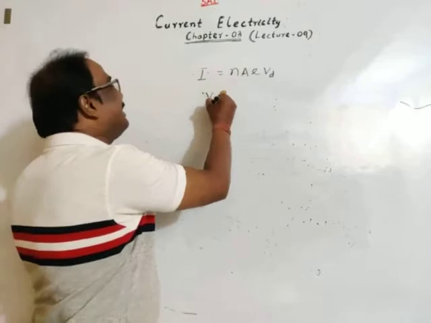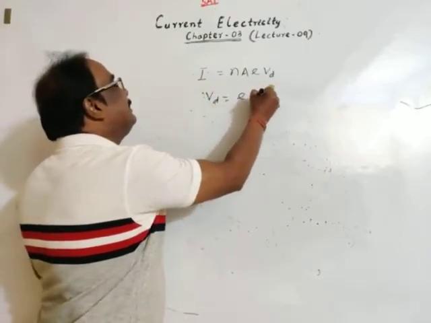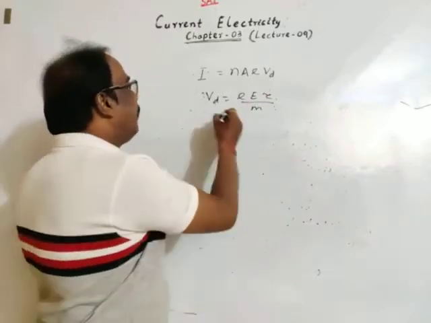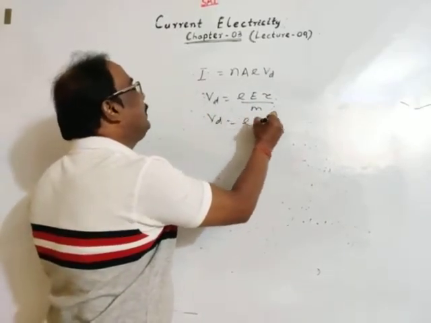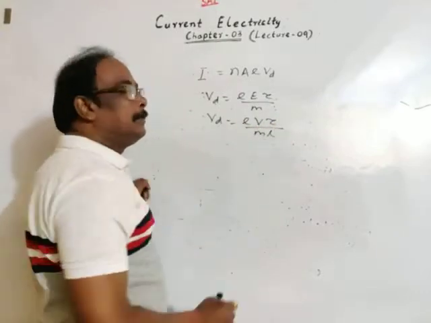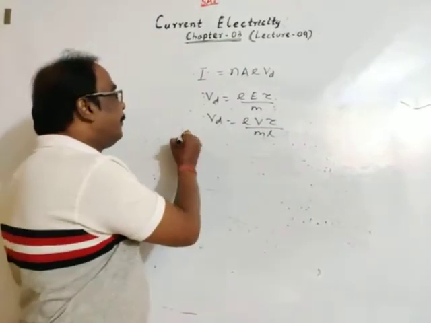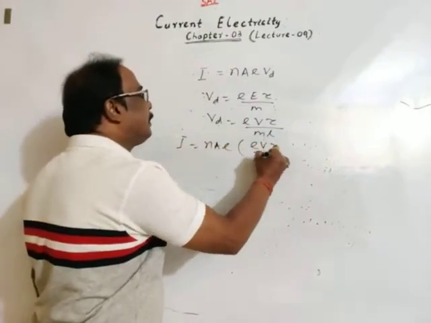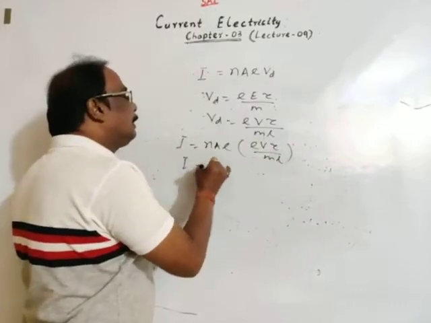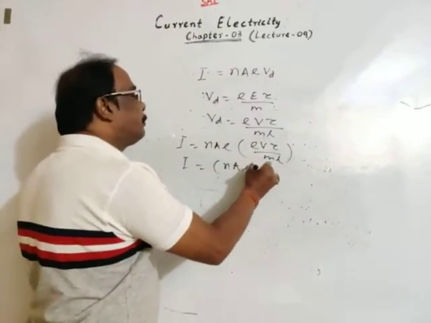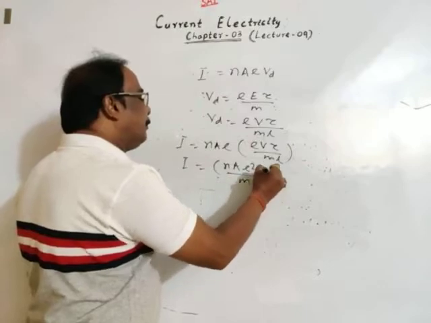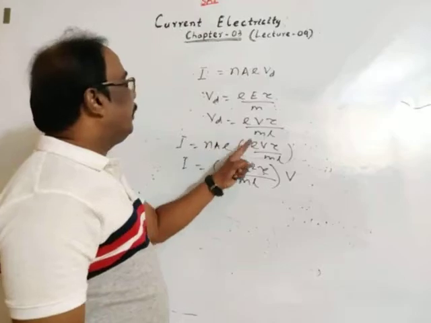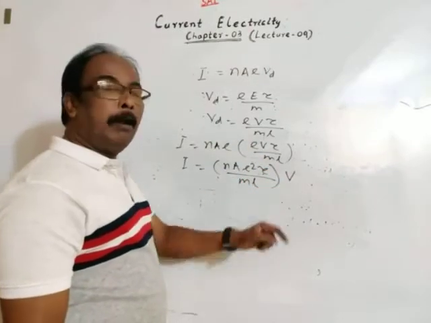Then Vd is equal to eV tau by mL, where tau is the average relaxation time. Then current is equal to nAe, in place of Vd, let's write eV tau by mL. Then current is equal to nAe square tau divided by mL into V.